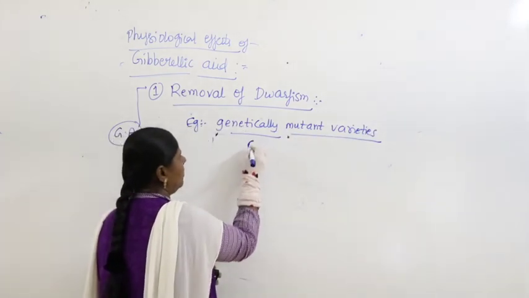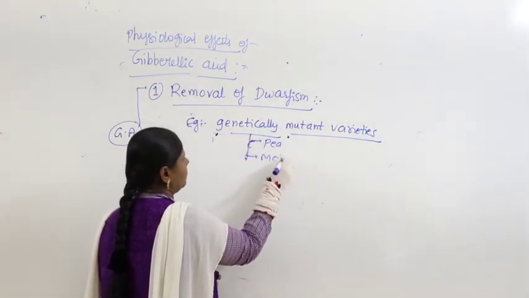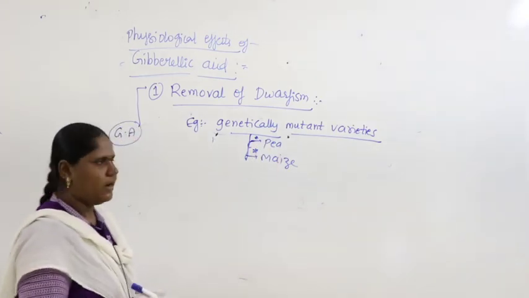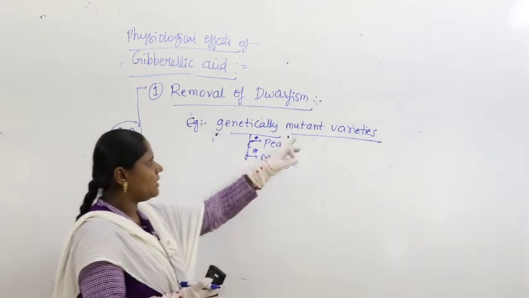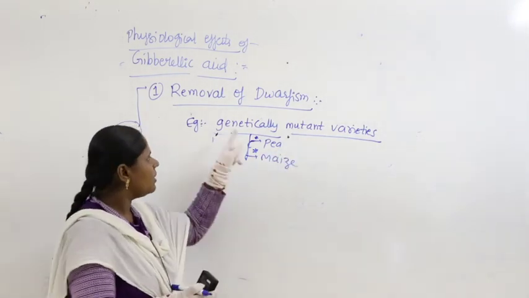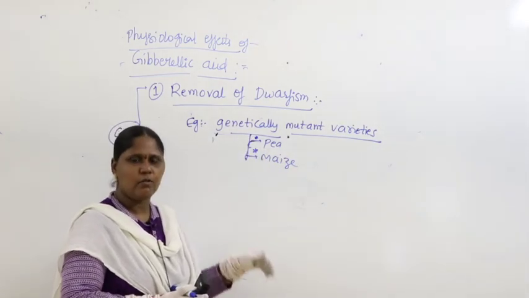For example, pea plant and maize plant. Genetically they are dwarf plants. Mutant varieties means because of mutations they develop as dwarf plants, such as pea and maize.